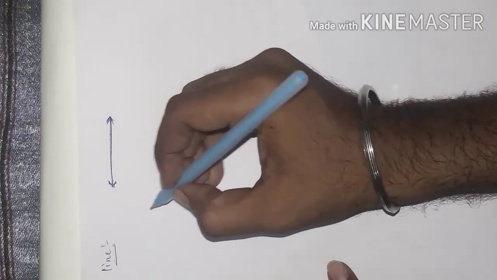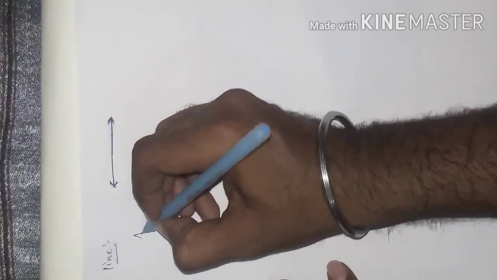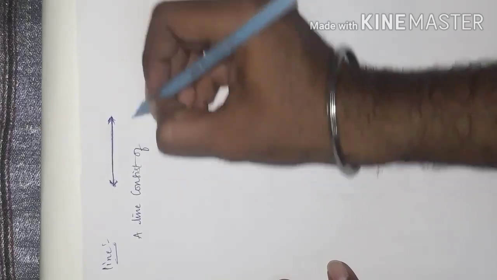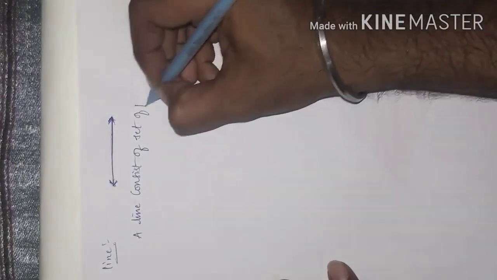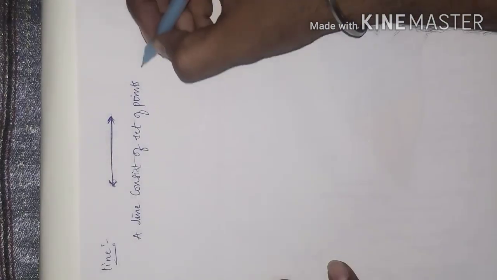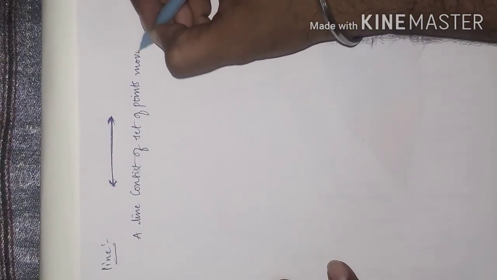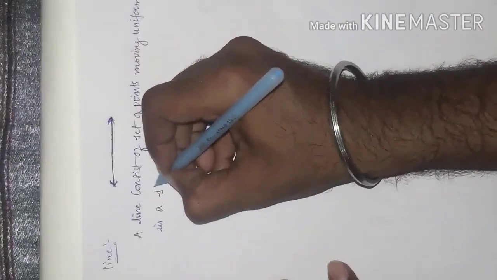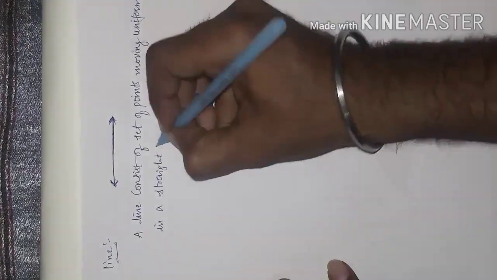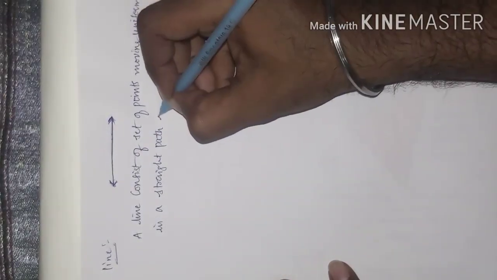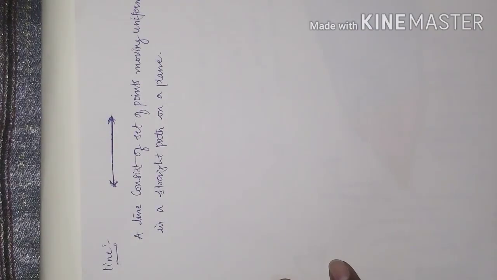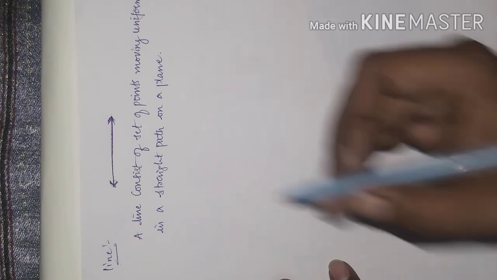Okay, so I will write the definition here. A line consists of a set of points moving uniformly in a straight path on a plane. This is said to be a line. Clear with this? Once again I will repeat it.